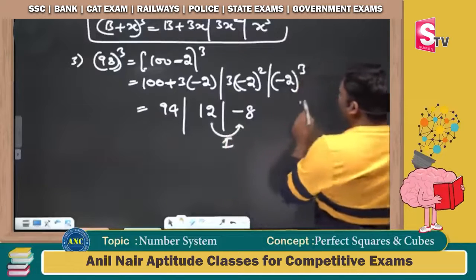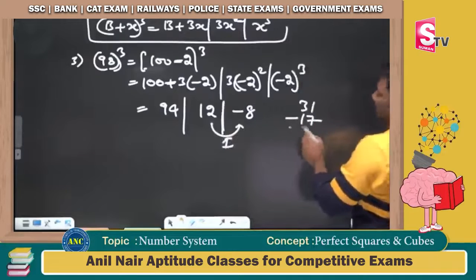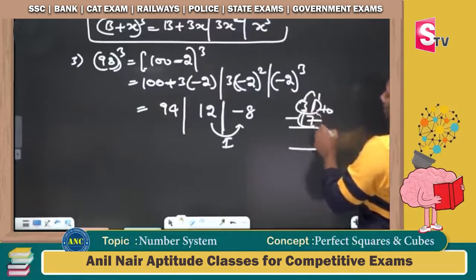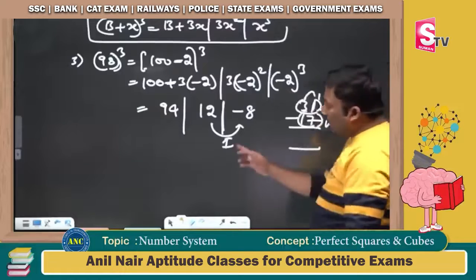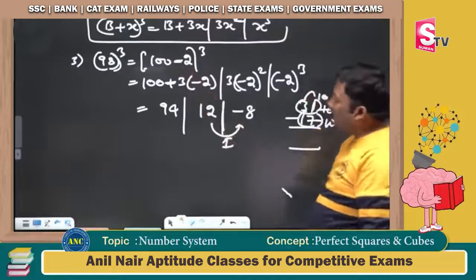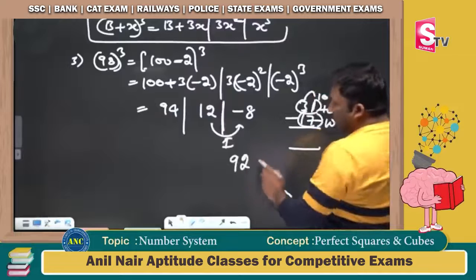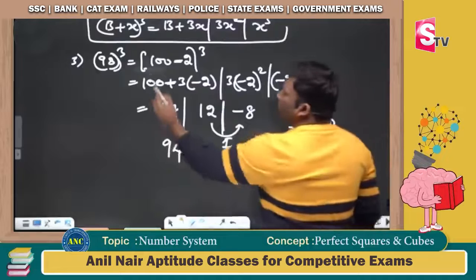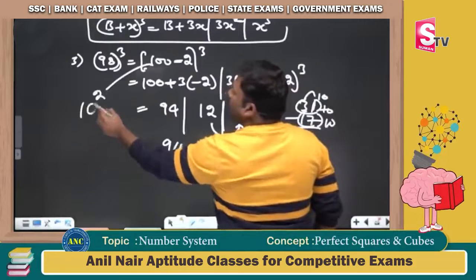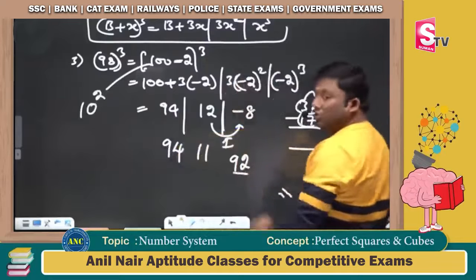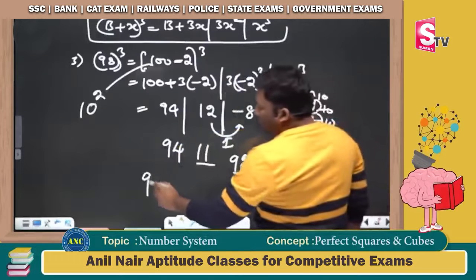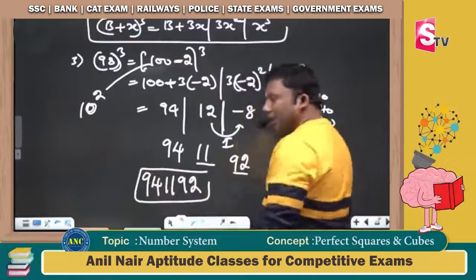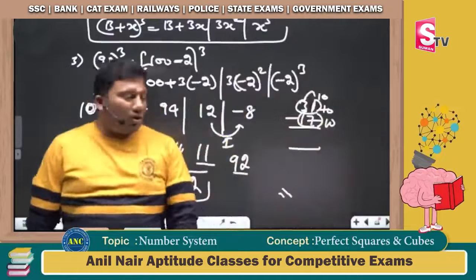1 is carried. Suppose 31 minus 17 is there: 1 carry, it will become 10. Why? Because both the numbers are in base system 10. Are you all with me? So 1 is carried on a base of how much? 100. 100 minus 8 is 92. 12 with 1 carried, remaining is 11, and then 94. 100 is 10 square, so the last places should have 2 digits. 92 is 2 digits, 11 is 2 digits. So the answer for this question is 941192. Please make a note of it.